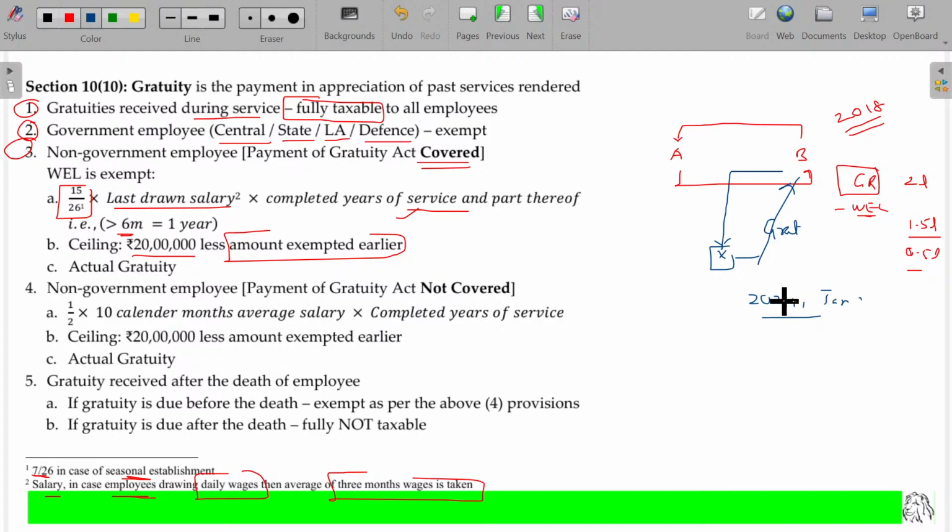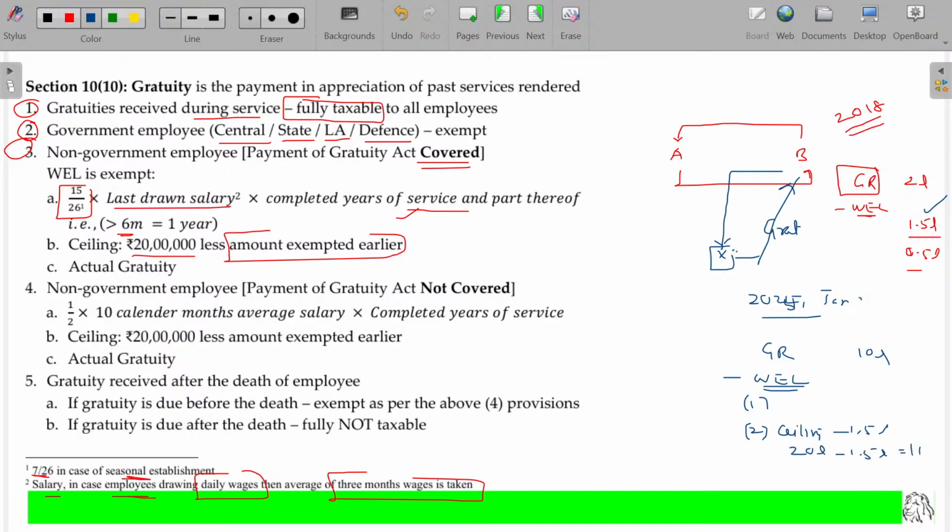Gratuity received from this new employer is 10 lakhs, minus whichever is the least exempted. Number one, the same conditions such as 15/26 will work. Second is the ceiling; from that ceiling, the exemption availed earlier will be subtracted. So usually the ceiling is 20 lakhs minus 1.5 lakhs.